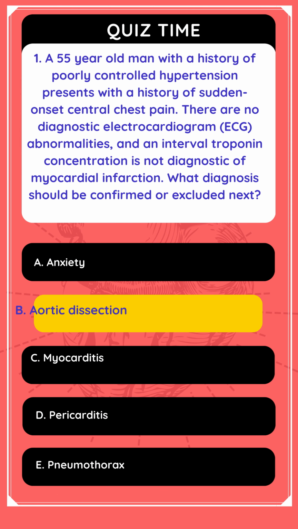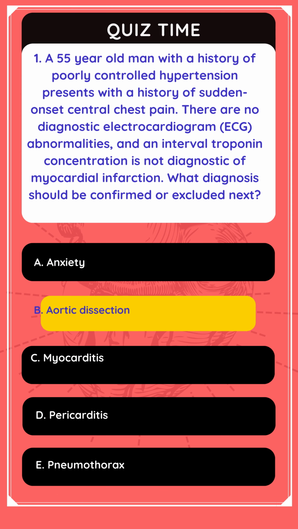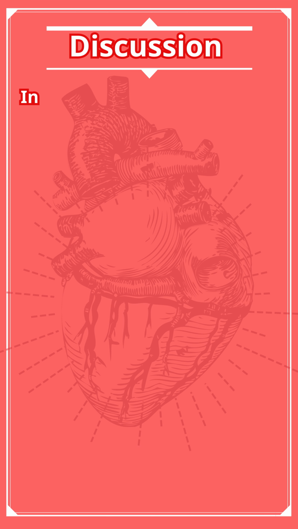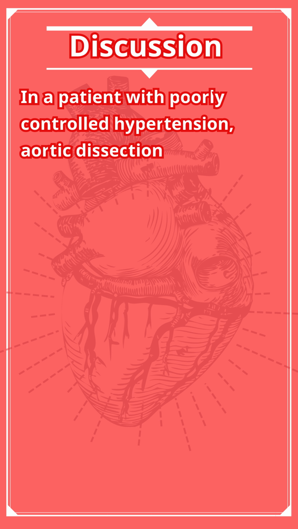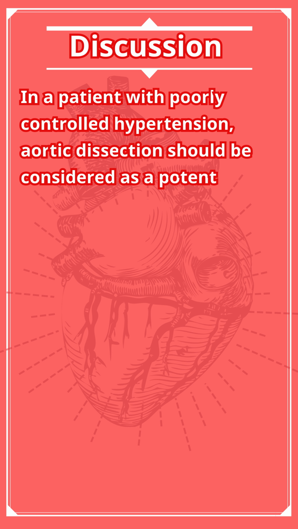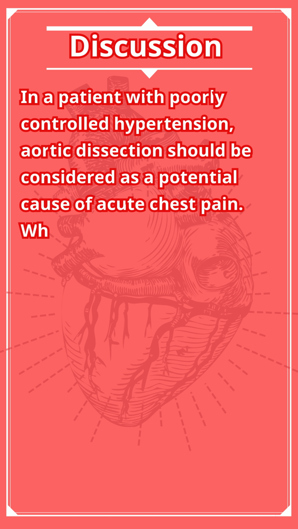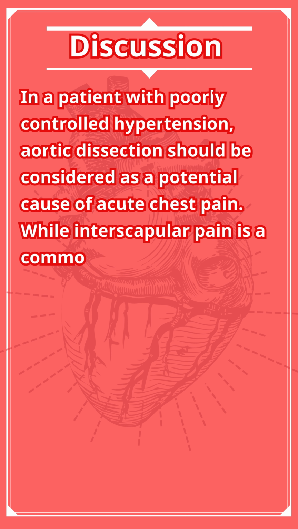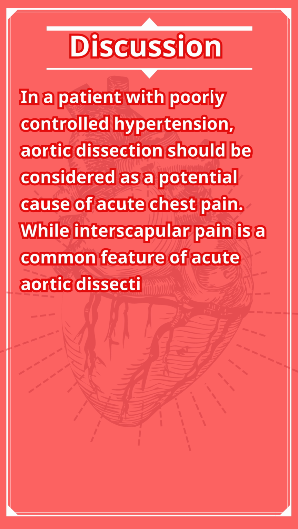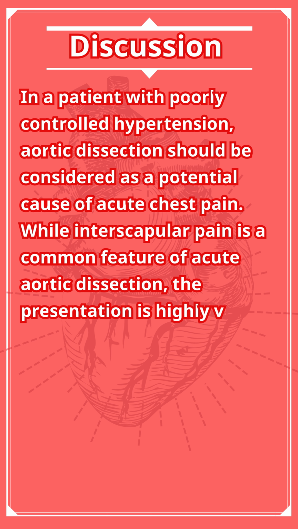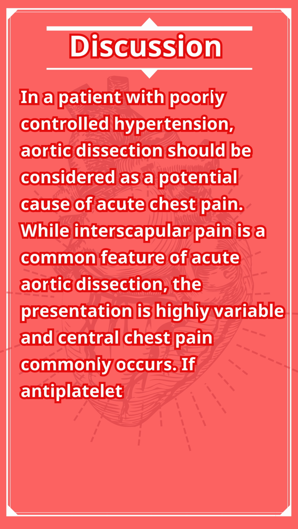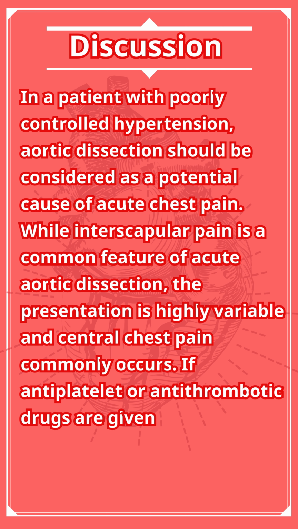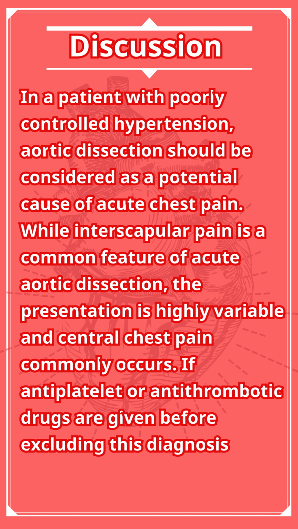The answer is B. Aortic dissection. In a patient with poorly controlled hypertension, aortic dissection should be considered as a potential cause of acute chest pain. While interscapular pain is a common feature of acute aortic dissection, the presentation is highly variable and central chest pain commonly occurs. If antiplatelet or antithrombotic drugs are given before excluding this diagnosis, fatal bleeding may occur.